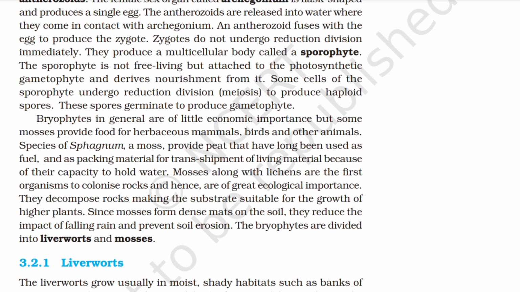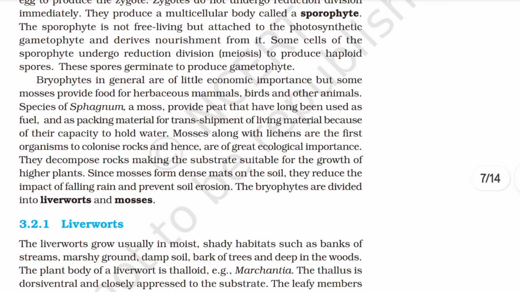Bryophytes in general are of little economic importance, but some mosses provide food for herbivorous mammals, birds, and other animals. Species of Sphagnum, a moss, provide peat that has long been used as fuel and as packing material for transshipment of living material. Because of this capacity to hold water, mosses, along with lichens, are first organisms to colonize rocks and hence are of great ecological importance. They decompose rocks, making the substrate suitable for the growth of higher plants. Since mosses form dense mat on the soil, they reduce the impact of falling rain and prevent soil erosion.